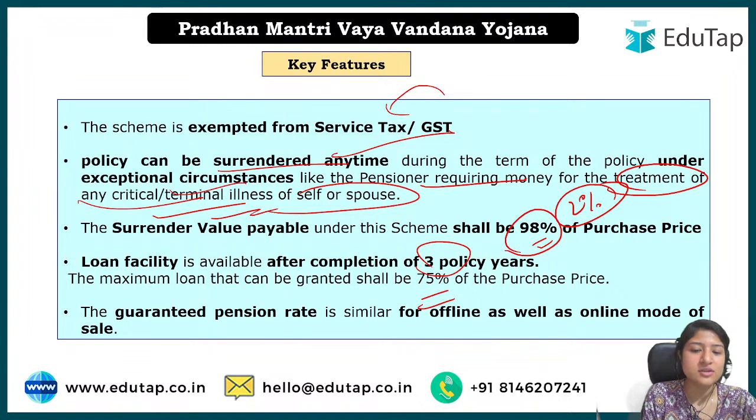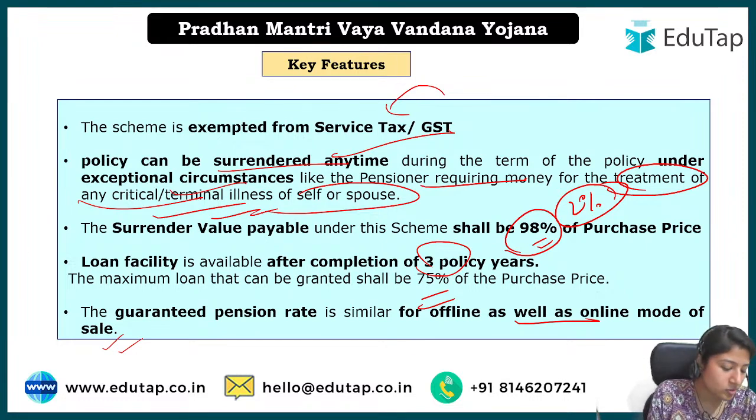So this facility is also available, and the guaranteed pension rate is similar to both offline and online modes of sale. It means that whatever interest rate you have locked in under the particular scheme, that is what you will get. So that is all about the schemes.